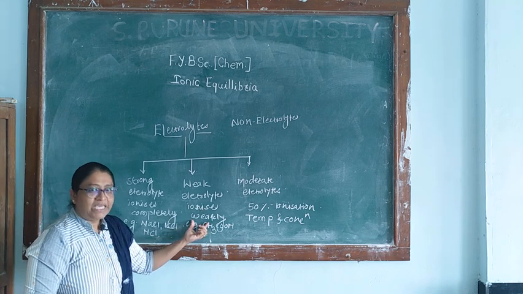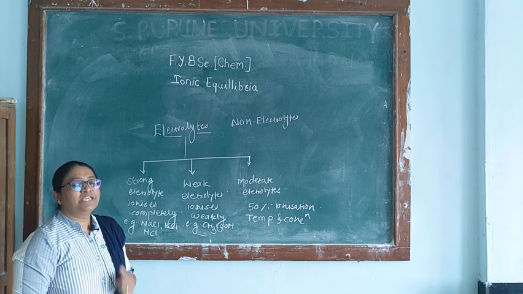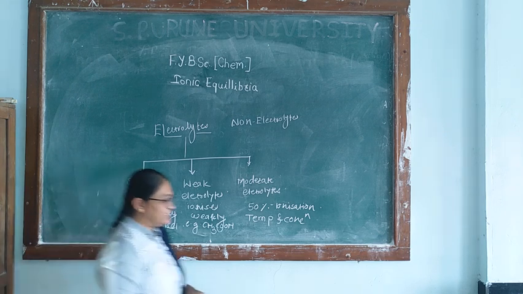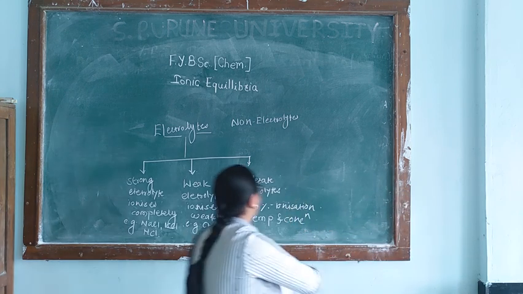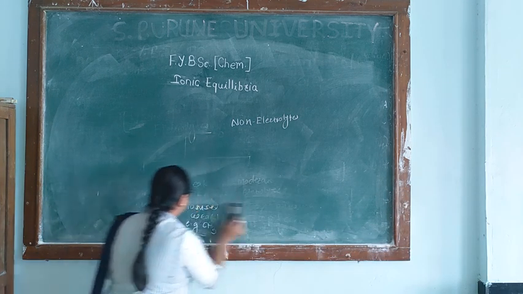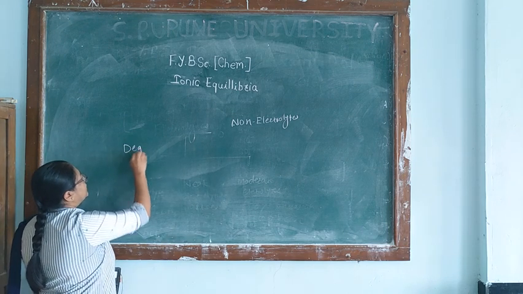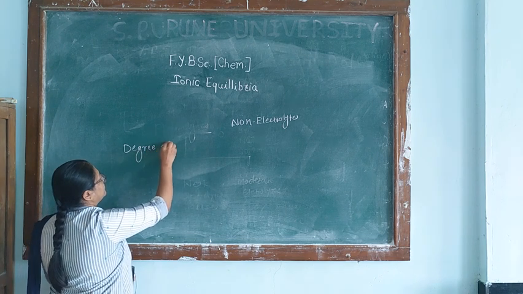Now, as we have seen, the weak electrolyte ionizes very weakly. Therefore, the extent of ionization is called the degree of ionization, which is denoted by alpha.